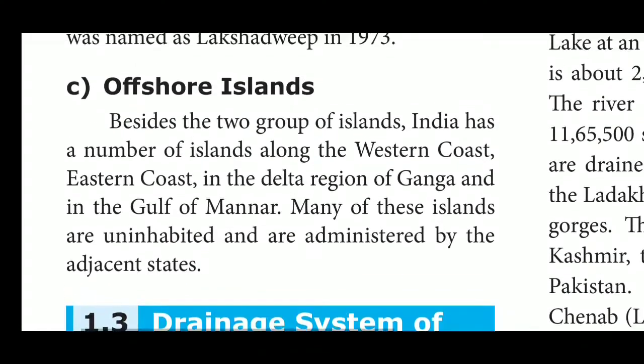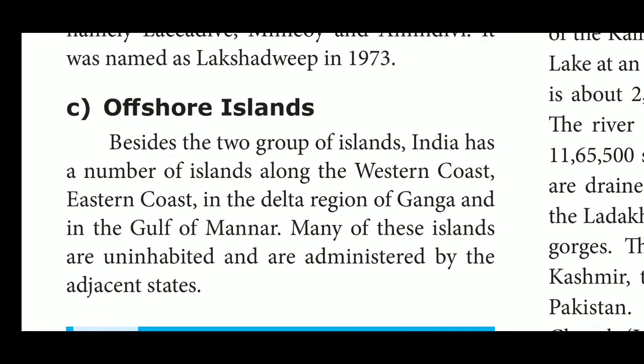Page number 92, Offshore Islands. Besides the two groups of islands, India has a number of islands along the western coast, the eastern coast, in the delta region of Ganga and the Gulf of Mannar. Many of these islands are uninhabited and are administered by adjacent states. Explanation.